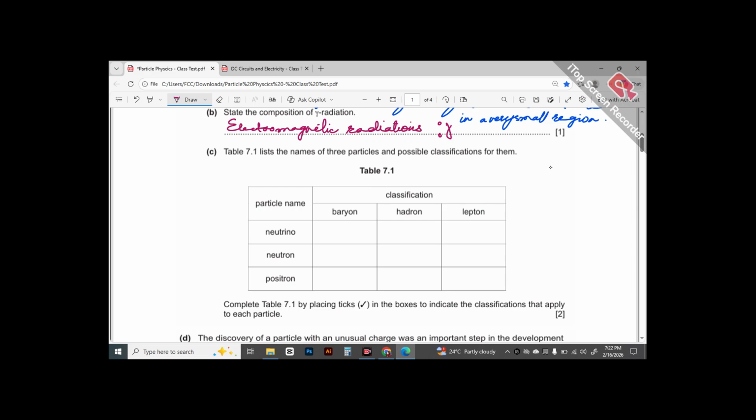We had studied that there are particles that experience the strong nuclear force. These are hadrons, right? And then there are the ones that do not experience the strong nuclear force. These are the fundamental particles that we call leptons.